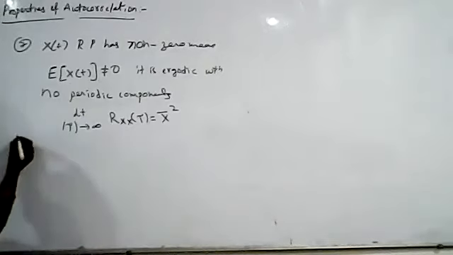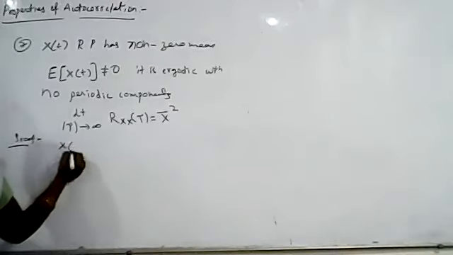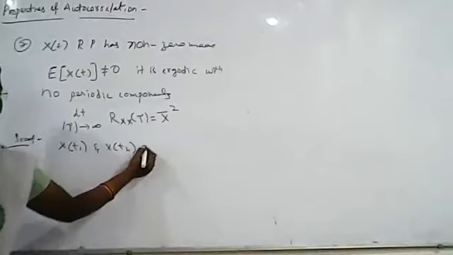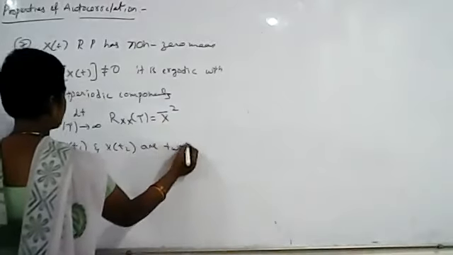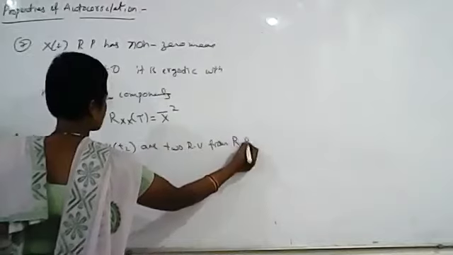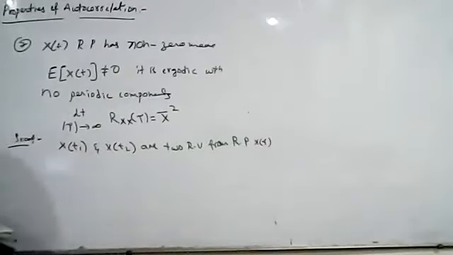Now what do we do here? Just see the proof here. Here we have considered two random variables, x of t1 and x of t2, from the random process x of t. And what is given in the statement?